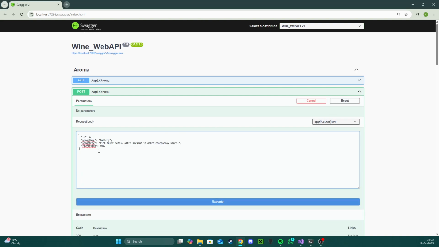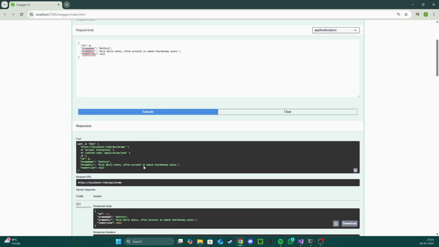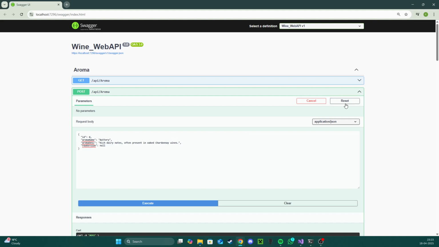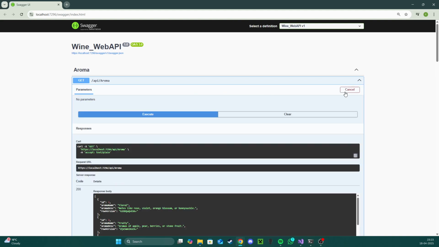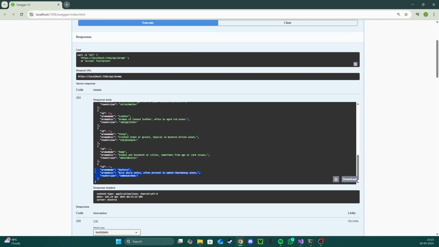Let's paste this over here. I want to put a battery aroma right now, and I have a nice description over here. So I'll execute this, and everything was good. Now if I go to get and try it out again and execute it, we will see the battery aroma over here.